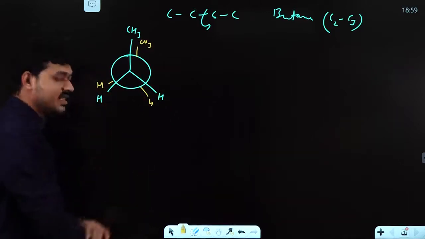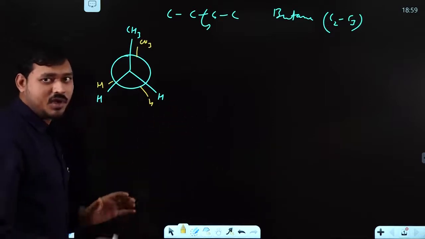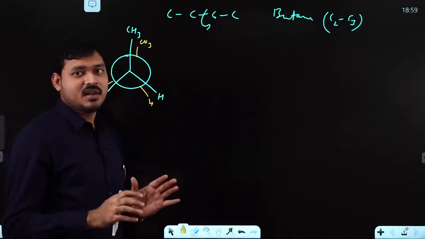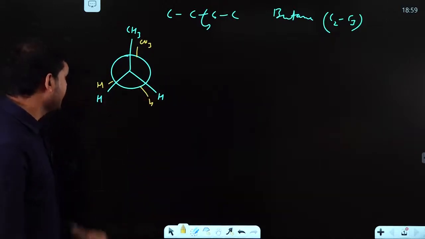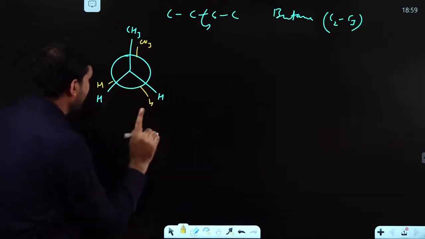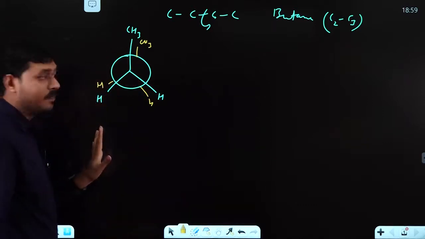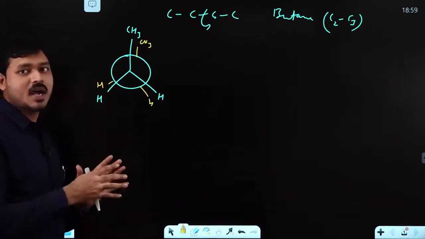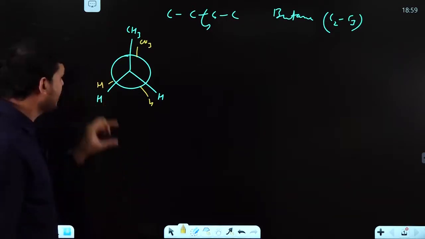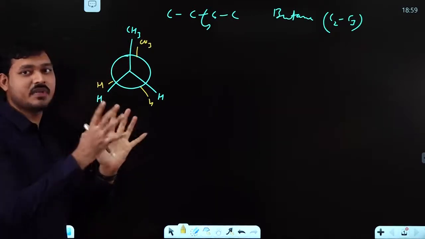Now in this case you have to observe everything in detail, because the most important questions asked in most examinations are all about butane. Firstly, you have to understand this is an eclipsed structure. Second, it has very high torsional strain due to the CH3 bonds of both carbons in eclipsed form.